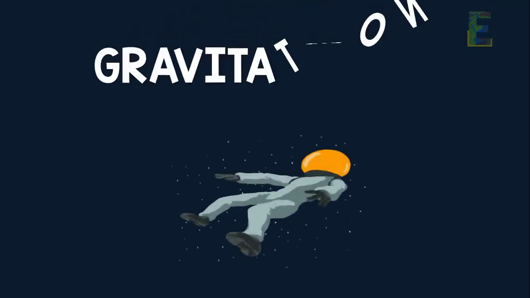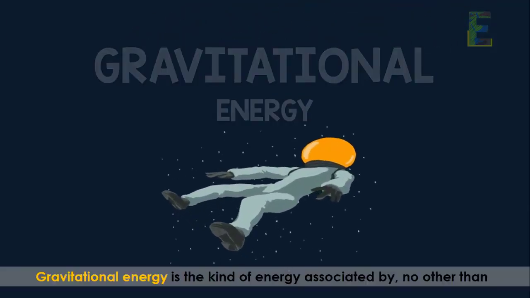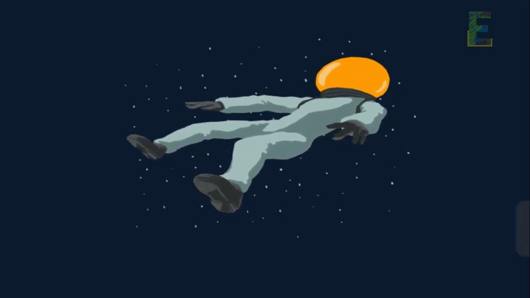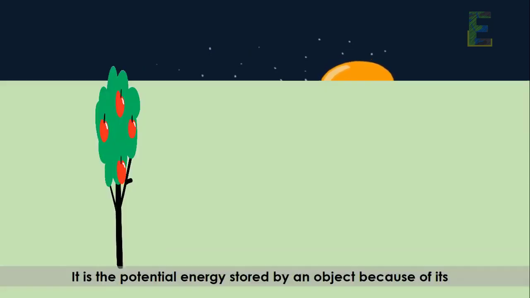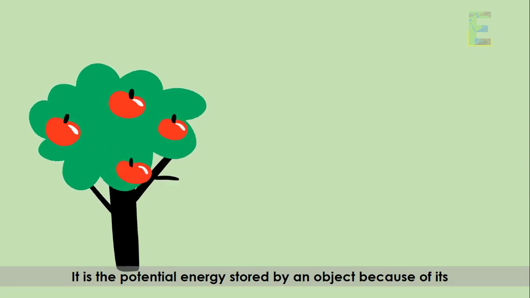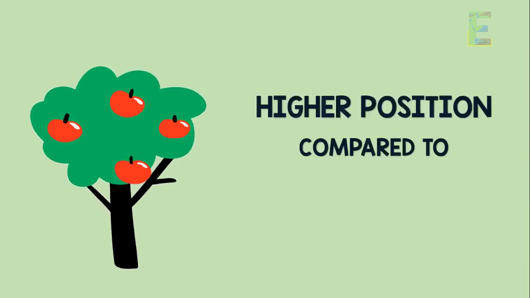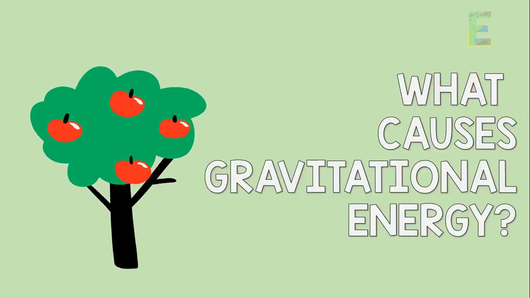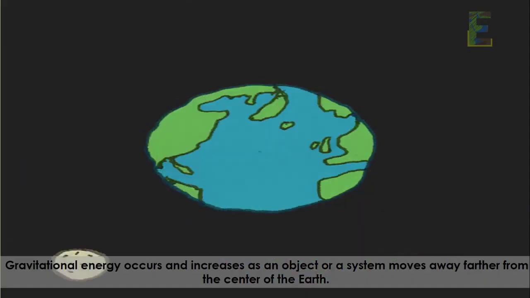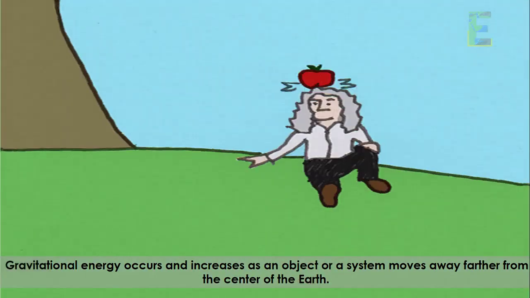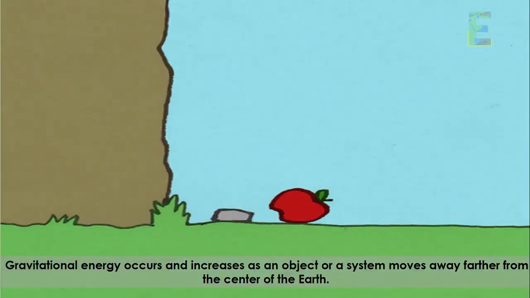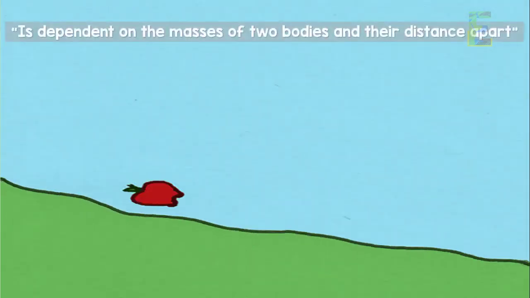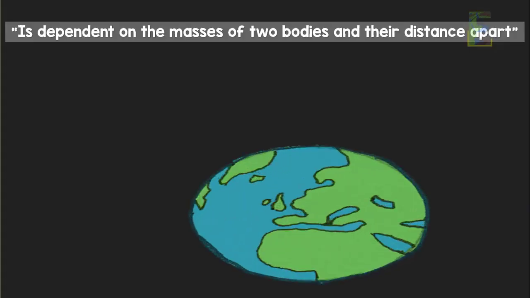And now we have gravitational energy. Gravitational energy is the kind of energy associated by no other than gravity. It is the potential energy stored by an object because of its higher position compared to a lower position. What do you think causes gravitational energy? Gravitational energy occurs and increases as an object or a system moves away further from the center of the Earth. Gravitational energy is dependent on the masses of two bodies and their distance apart.